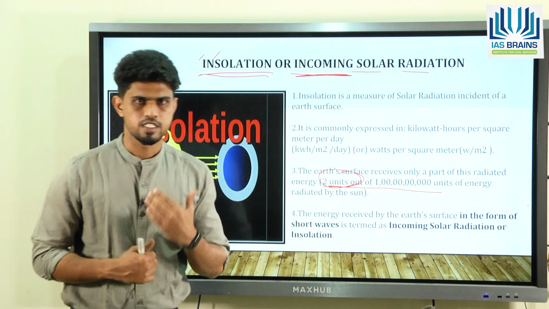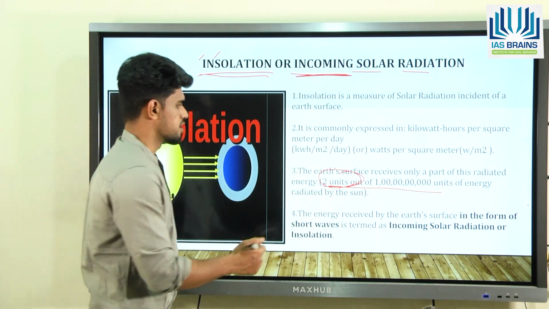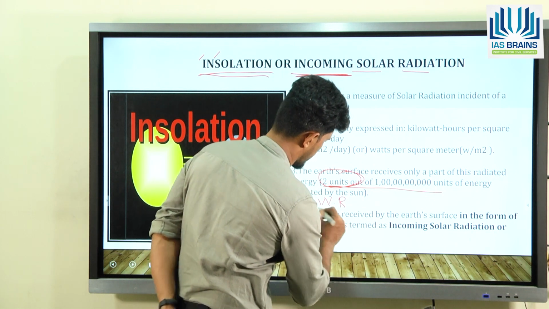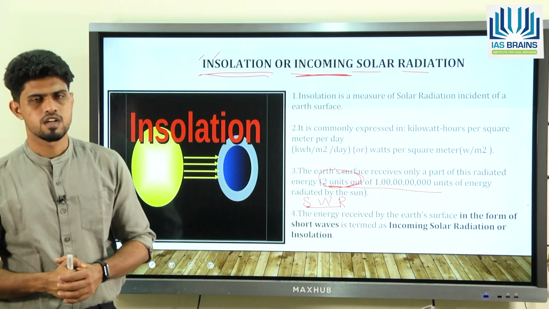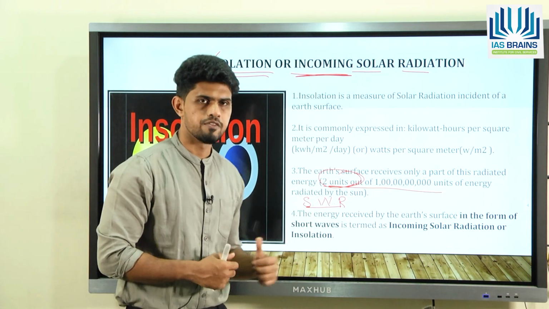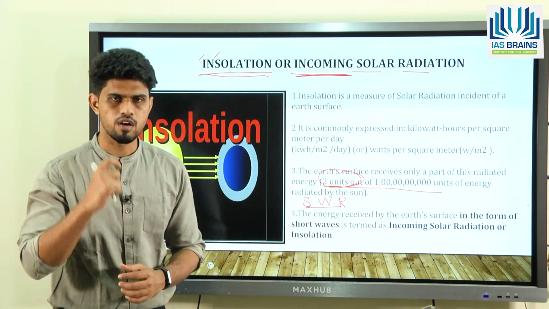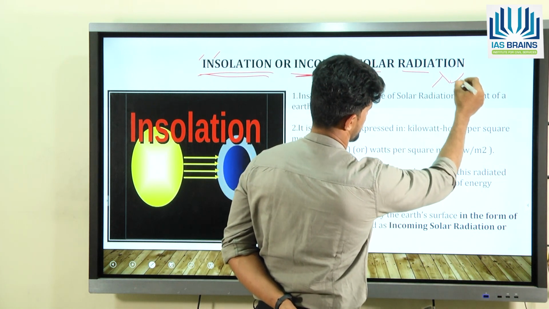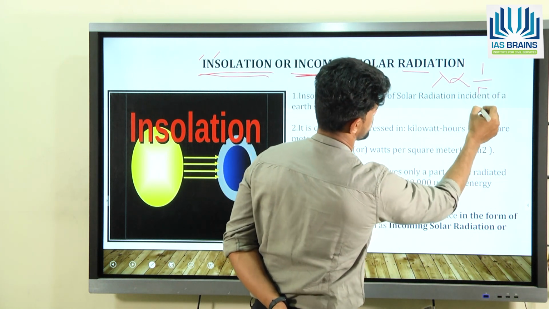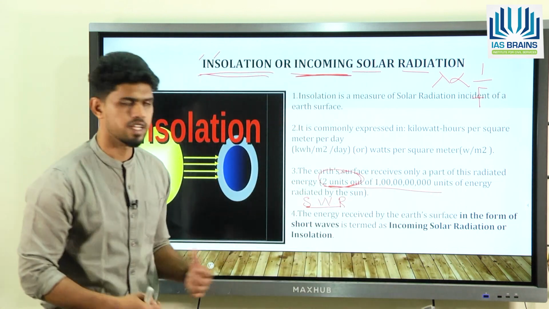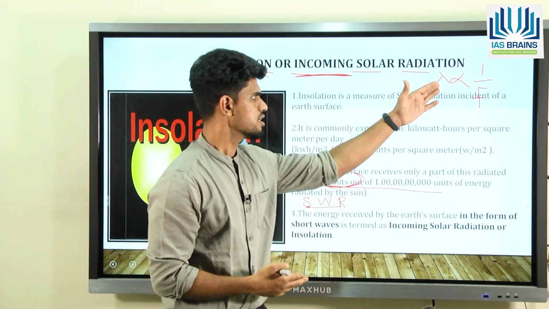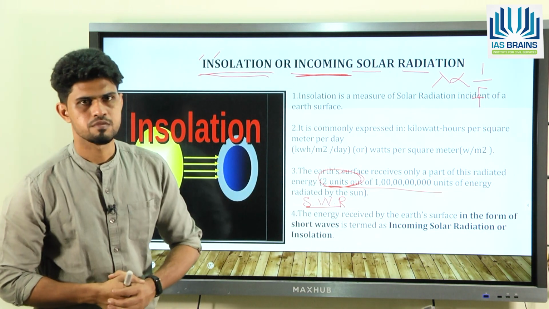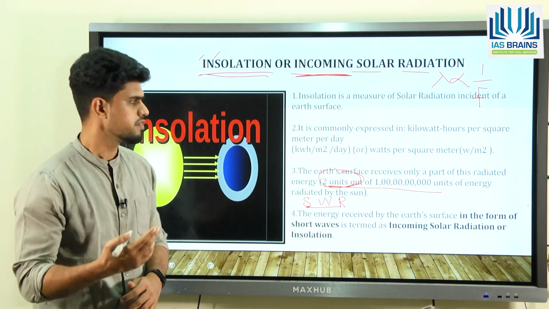Now, whatever is intercepted by the Earth is in the form of short wave radiation. What is this short wave radiation? Short wave radiations are those radiations which have high frequency and a shorter wavelength. We all know that wavelength is inversely proportional to the frequency. So, since its frequency is very high, the wavelength is very small, right? So, that is what we have. The incoming solar radiation, or the insolation, is basically a short wave radiation.